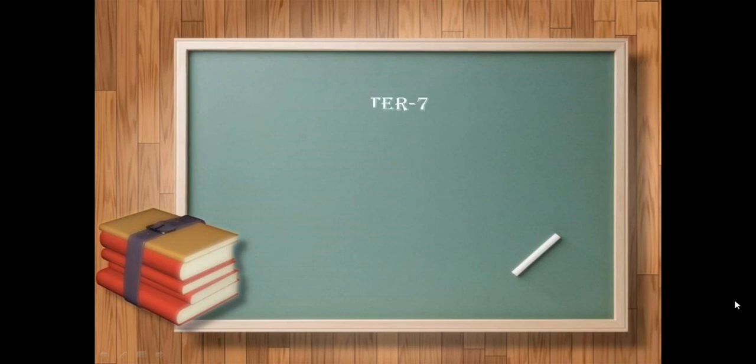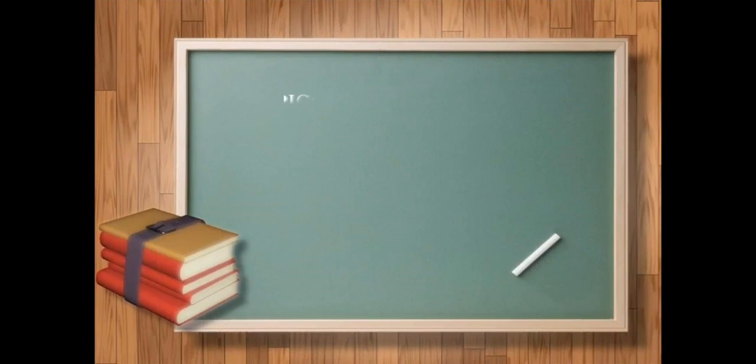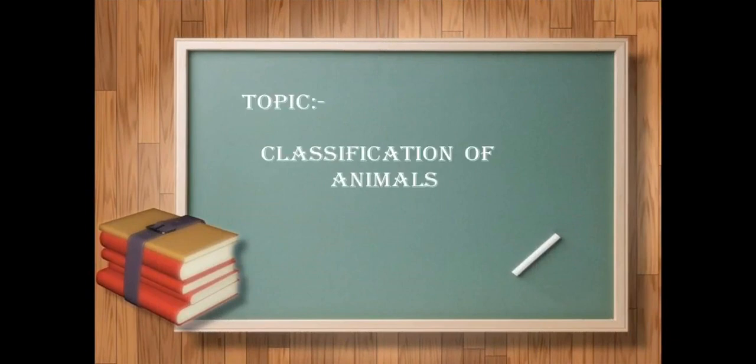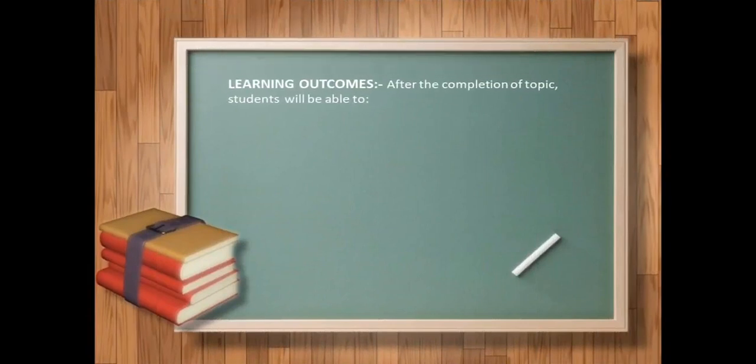So we were doing chapter 7, which is the continuation part, the world of living. So students, the topic which we are going to discuss today is classification of animals. Till the last lecture I have completed all the parts of classification of plants. Now we will discuss today the classification of animals. Before that, let's share the learning outcomes.